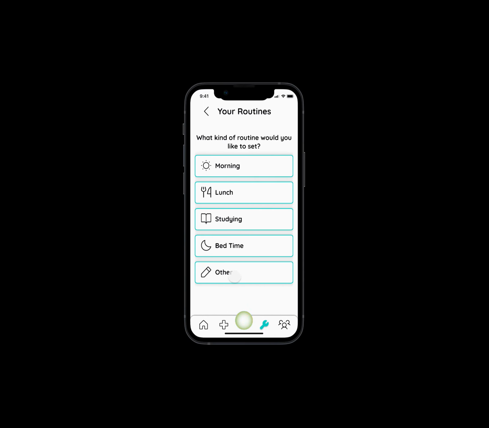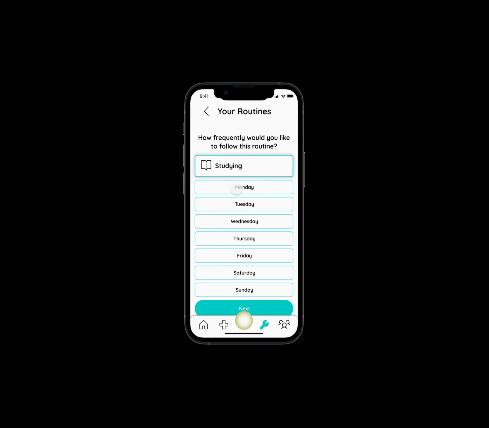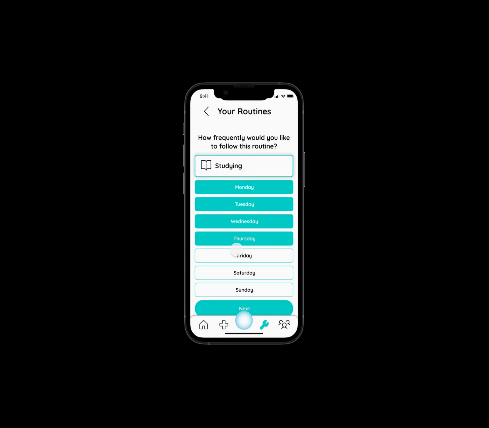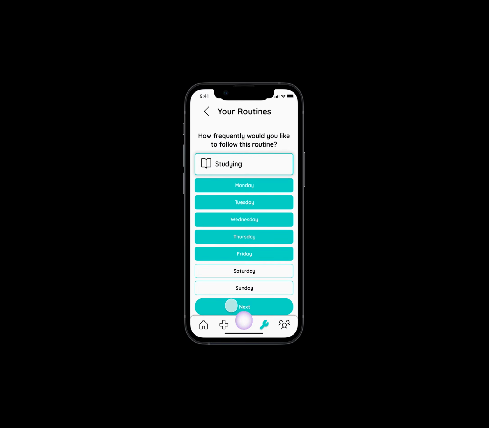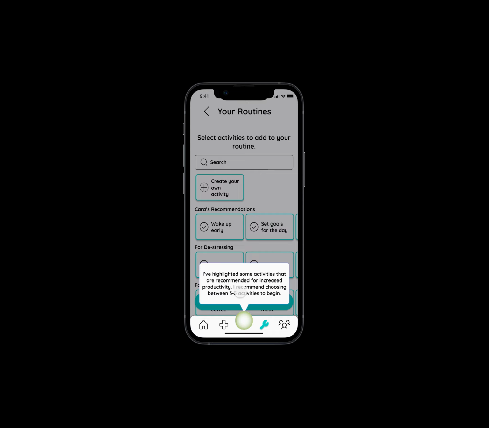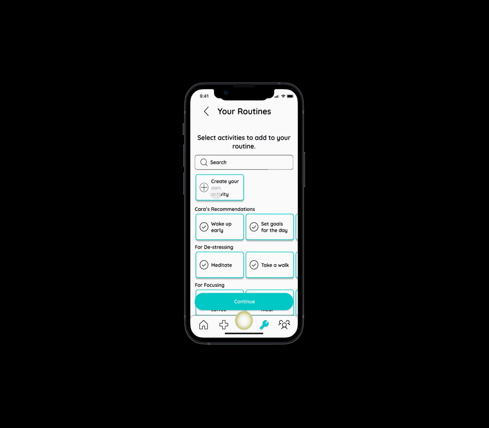He begins by making a routine that includes healthy habits. Not only has Kara highlighted some activities that are good for productivity, but he can include his own ideas for activities that he thinks are a good idea. He can also adjust the start time and frequency, as well as receive reminders throughout the day.